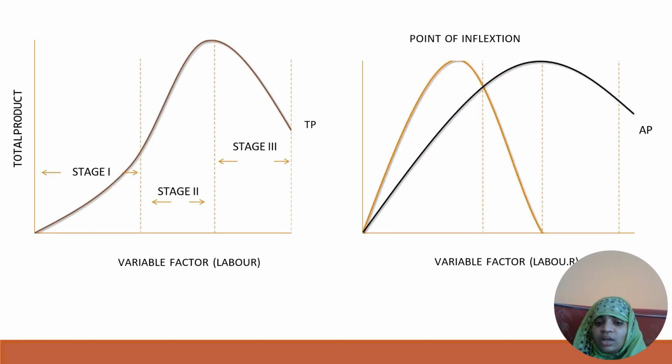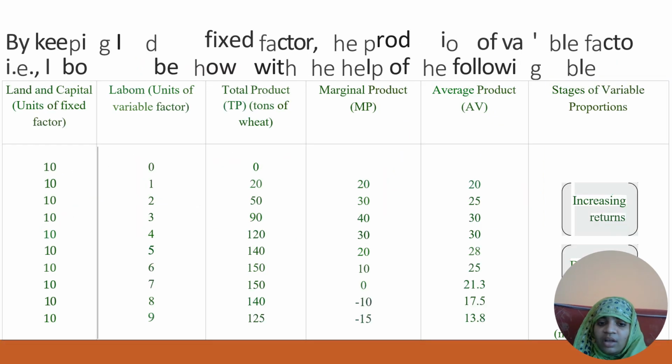This was the graph. So here is the complete table given. As you can see in the table, the labor is given here, and this is a fixed factor. We can take 10 as the fixed factor for all the labors, land.